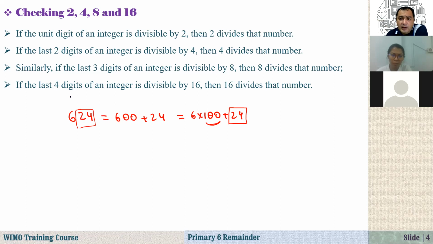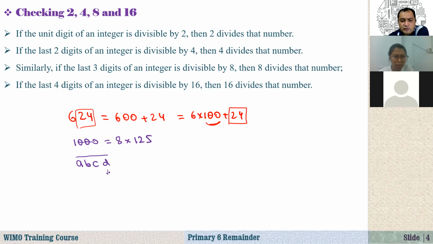Similarly, how about 8? If the last 3 digits of an integer are divisible by 8, then 8 divides that number. Why? Because a multiple of 1000 is always divisible by 8, since 1000 is equal to 8 times 125. So if you are given any number, for example a 4-digit number, let me just write it like this: A, B, C, D.